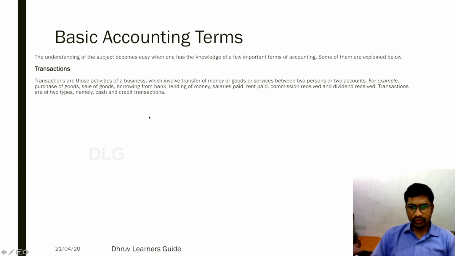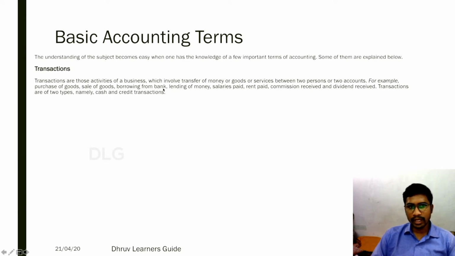For example, when you are purchasing goods, say from X, what happens there? You are purchasing goods, and what are you supposed to do? You are supposed to pay money for them, right? Simultaneously, sale of goods. When you sell goods to someone, that person is supposed to pay us. So when we purchase goods, we are supposed to pay. In case we sell goods, we are supposed to receive the money. So here money is very much important. Every transaction should have some monetary value.